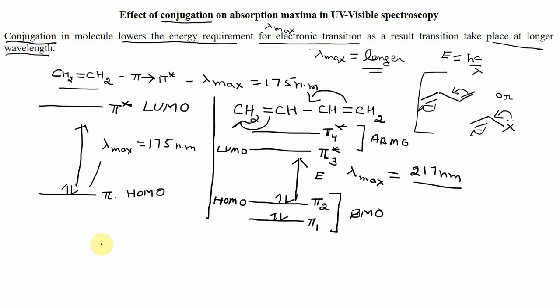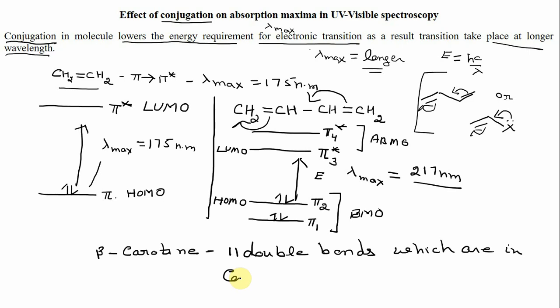Similarly, for example, if you have beta carotene. Beta carotene is a pigment which is present in carrots, and in this case there are 11 double bonds which are present in conjugation.